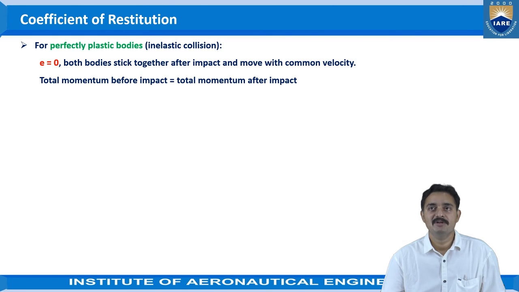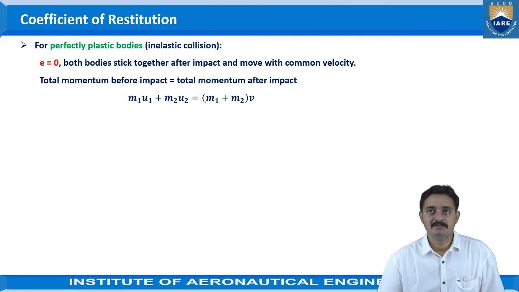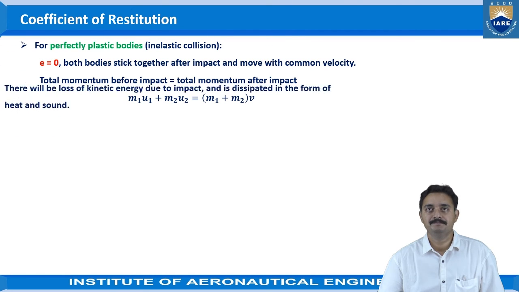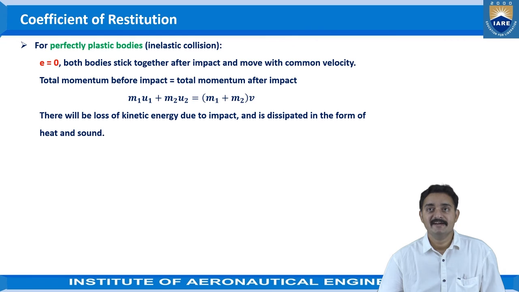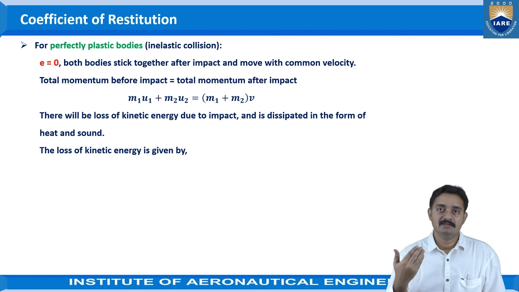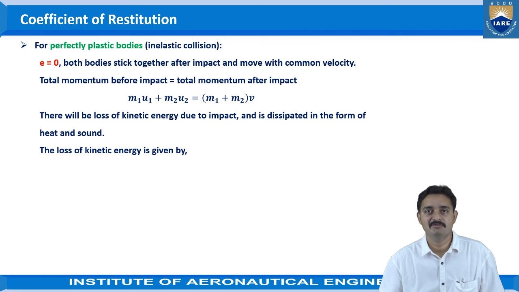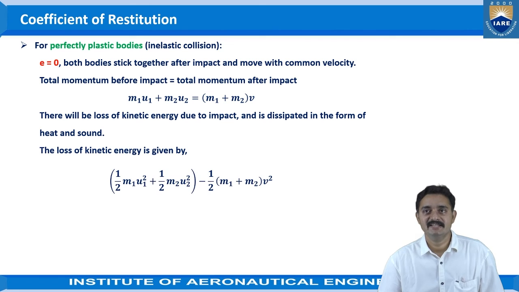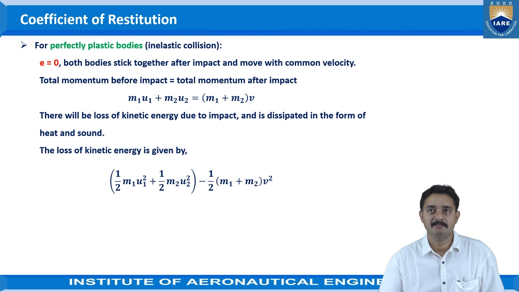So the total momentum before impact is equal to the total momentum after impact. Hence, we can say m1 u1 plus m2 u2 is equal to (m1 plus m2) into v. There will be loss of kinetic energy due to impact, which is dissipated in the form of heat and sound. The loss of kinetic energy is given by half m1 u1 square plus half m2 u2 square minus half (m1 plus m2) v square.